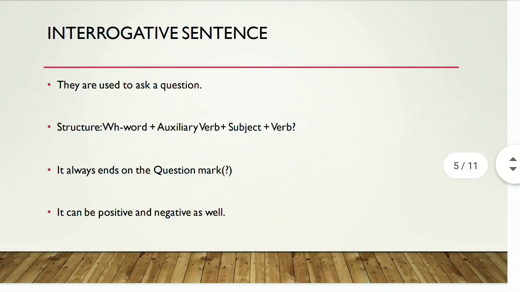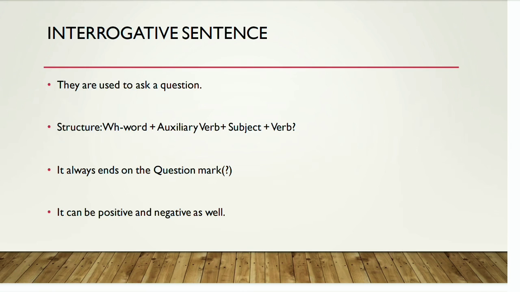Moving forward, we come to know about interrogative sentences. When something is being asked in a sentence, it is called an interrogative sentence. These sentences are used to ask a question when we need to inquire something. The structure of an interrogative sentence is that it starts with a WH word. And what do we mean by WH word?